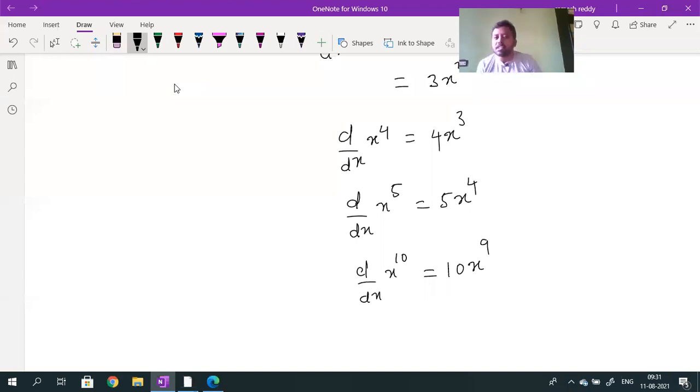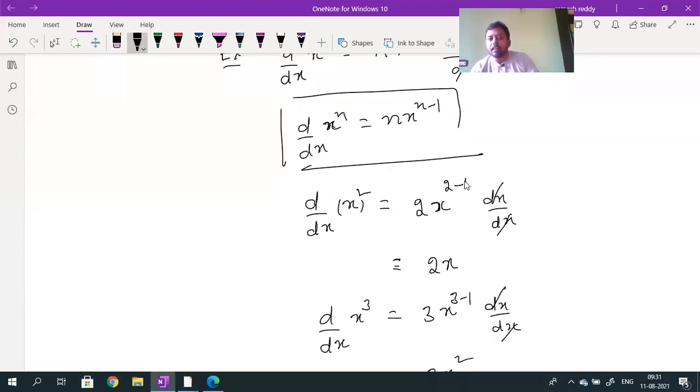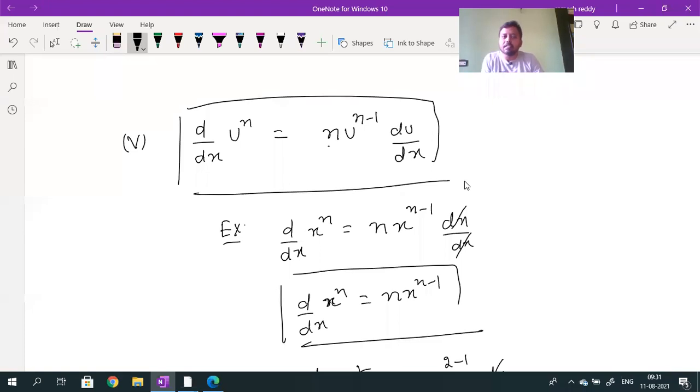Like this. Especially you should know this single formula, because all differentiation for us is based on this formula. For this chapter, this formula is very, very important. I can give this formula directly, but you should come to know the meaning of differentiation. That is the reason why I discuss it. And if I continue with one more example, for example, what is d by dt of x power n?